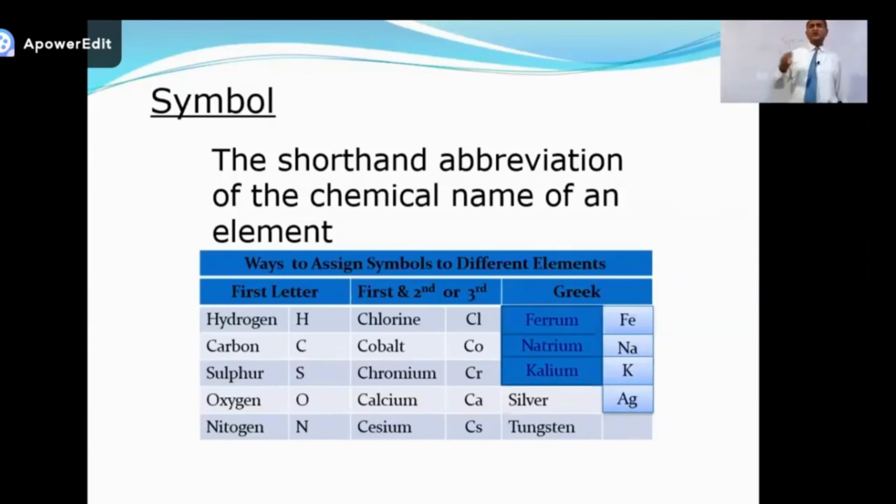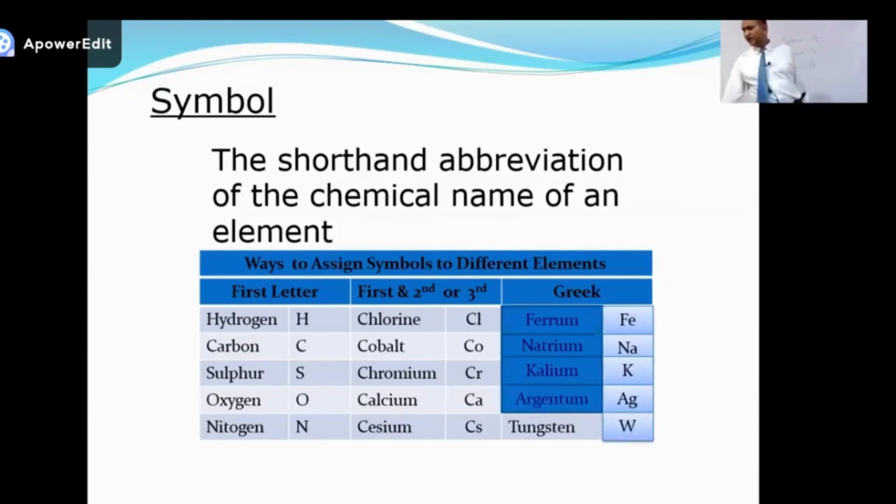Because its actual name is argentum. That is why we write Ag. And W for tungsten, because its name is wolfram. Hg, hydrargyrum, is for mercury, which is used in thermometers.